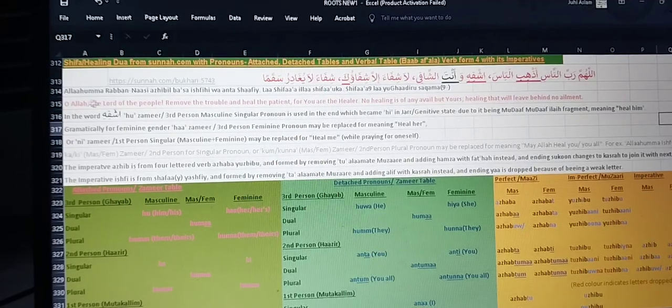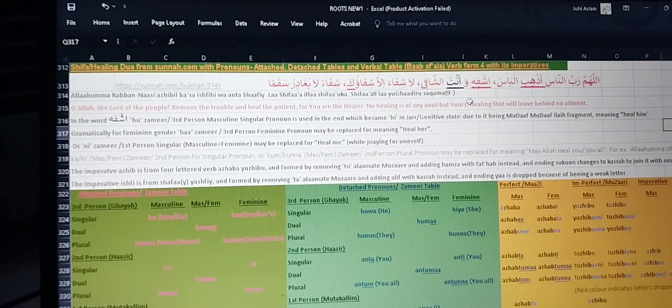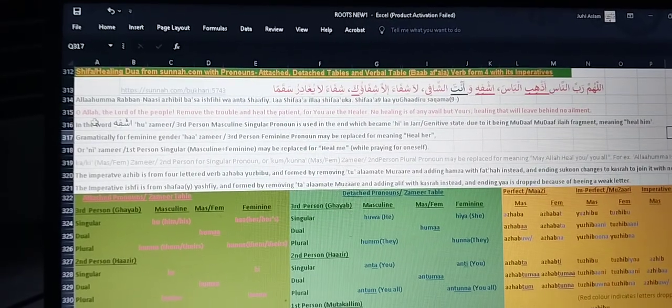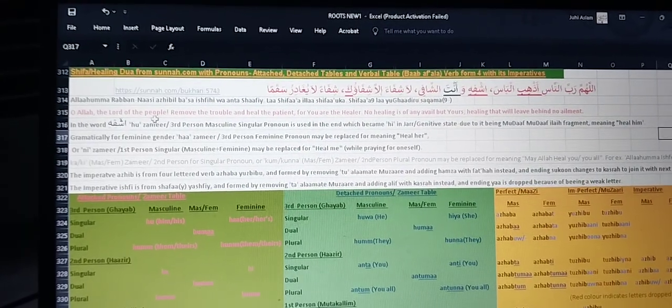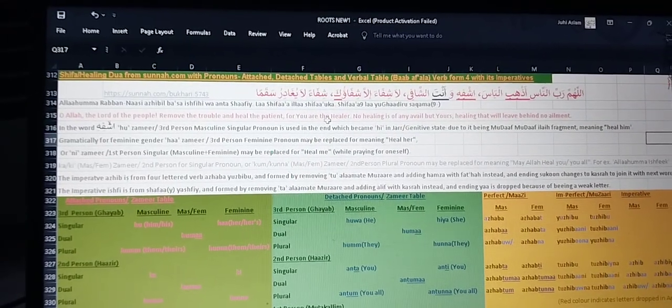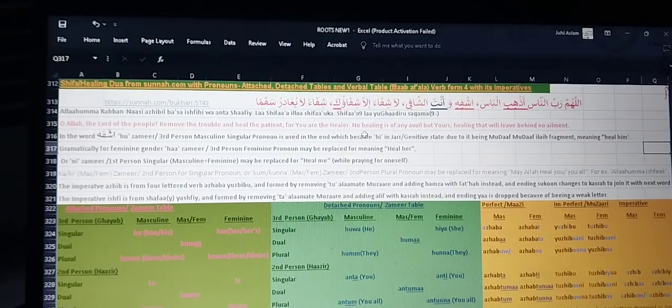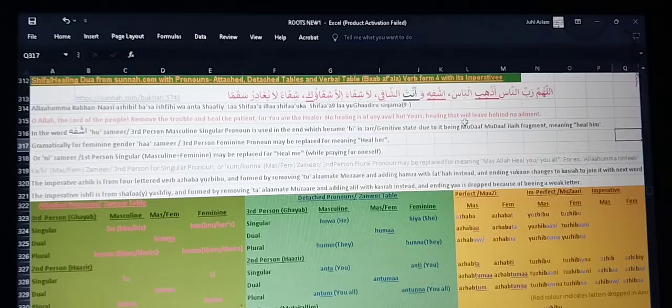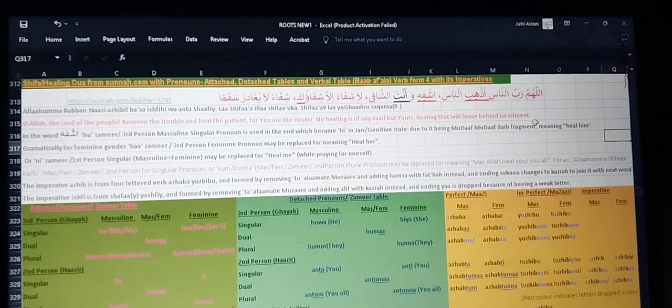So this is the transliteration for easy understanding, written down here, and then its translation is: O Allah, the Lord of the people, remove the trouble and heal the patient, for you are the healer. No healing is of any avail but yours, healing that will leave behind no ailment.